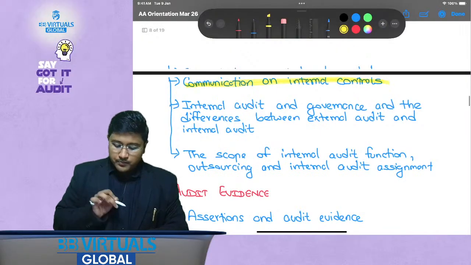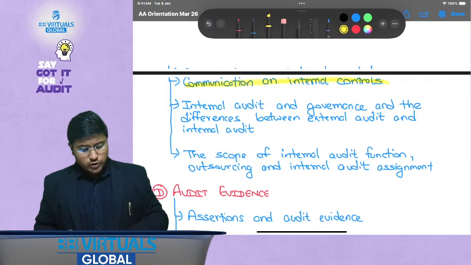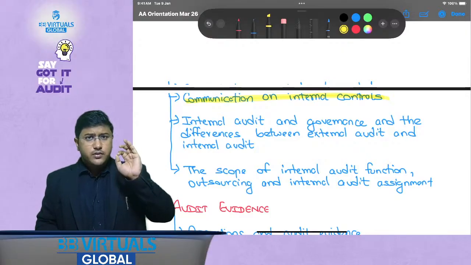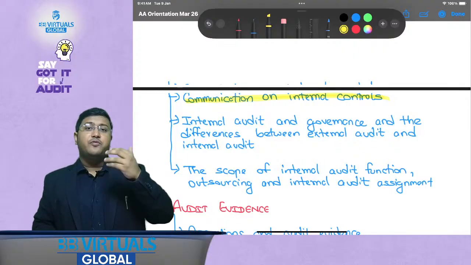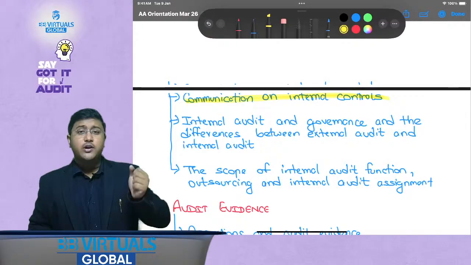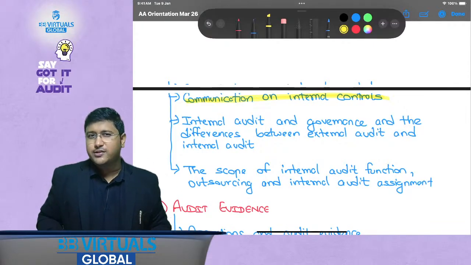When I say communication on internal controls, what do I mean by it? Whenever there is any testing of internal control, there could be results, like effective internal controls or ineffective internal controls. How do you need to communicate it? Do you need to communicate it to management or those charged with governance? Now sir, what are those charged with governance?